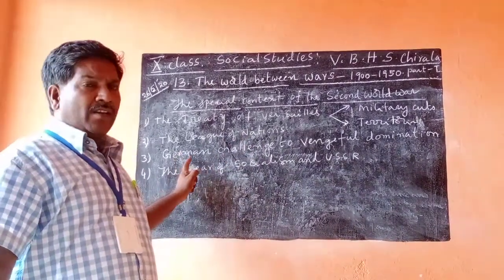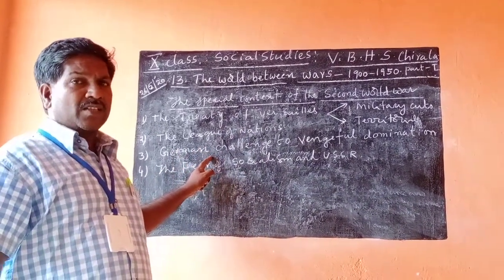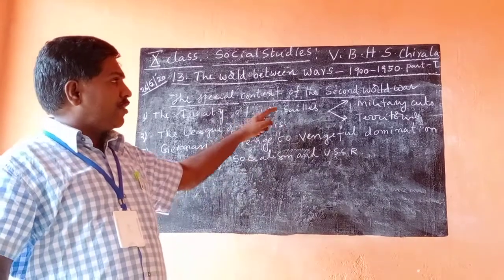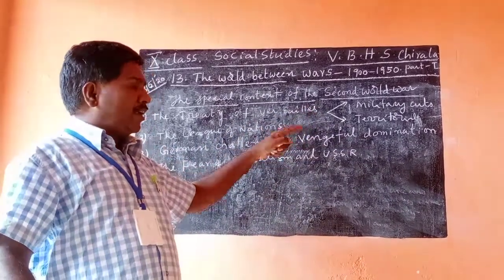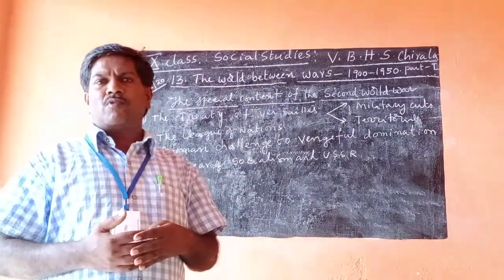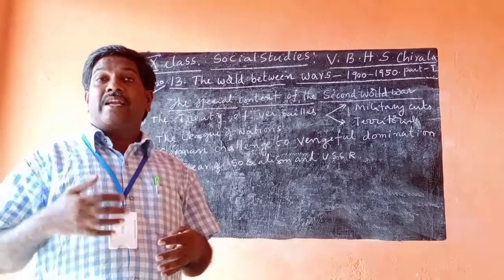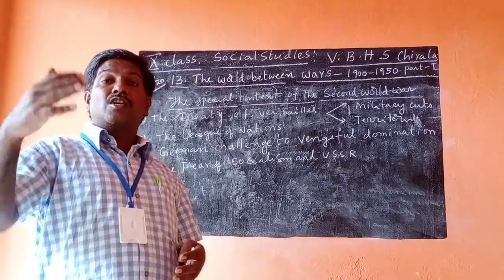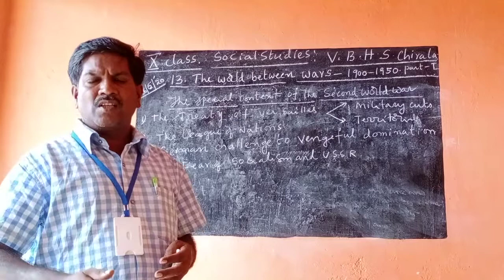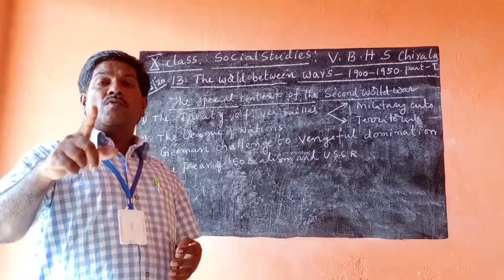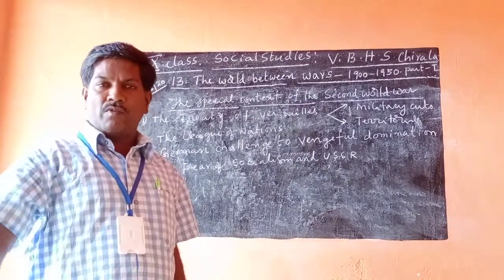So when Germany was weakened and suppressed by these penalties, ultimately the German people were thinking about when they would be ready to take revenge against the other nations, the winner nations. That is the main cause for the Second World War.